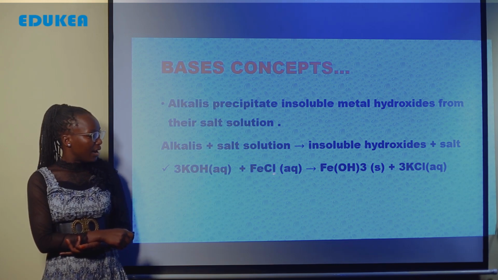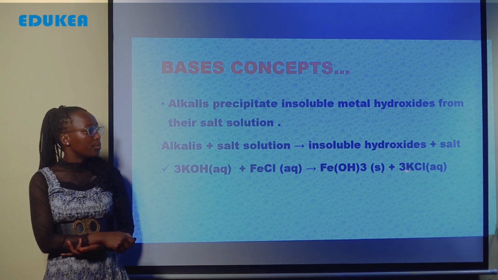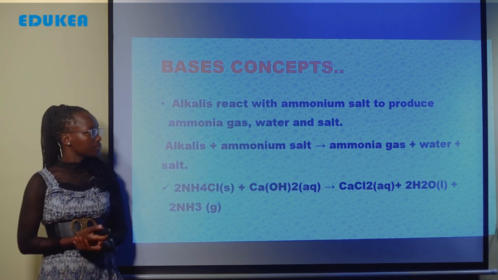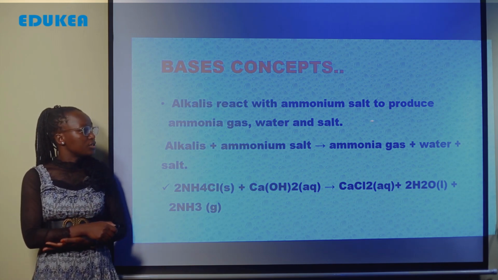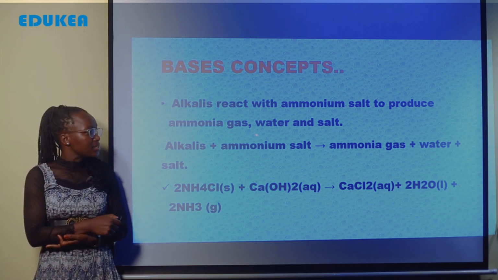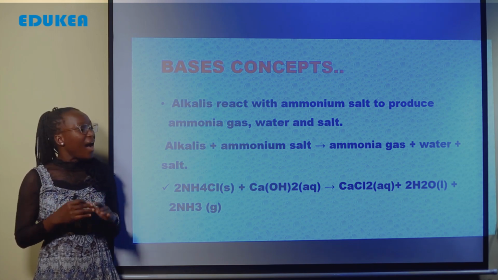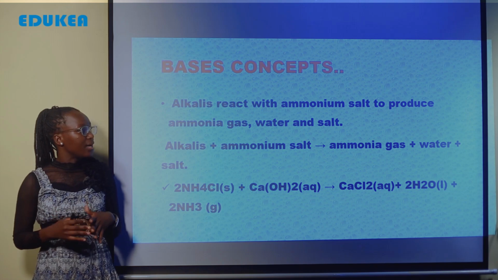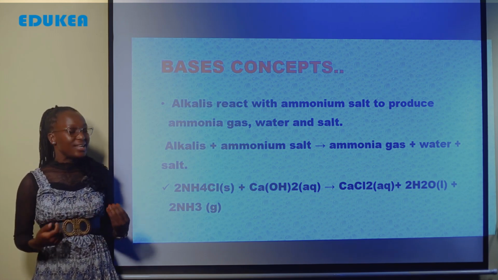Another is that the alkali reacts with ammonia salt to produce ammonia gas, water and salt. Kwamba the base now or alkali, it reacts with the ammonia salt, chumvi ya ammonia, ili kutengeneza products za ammonia gas, maji na chumvi ambayo ni salt. Ndo hii hapa kwamba alkalis plus ammonium salt, we are going to have ammonia gas plus water plus salt.